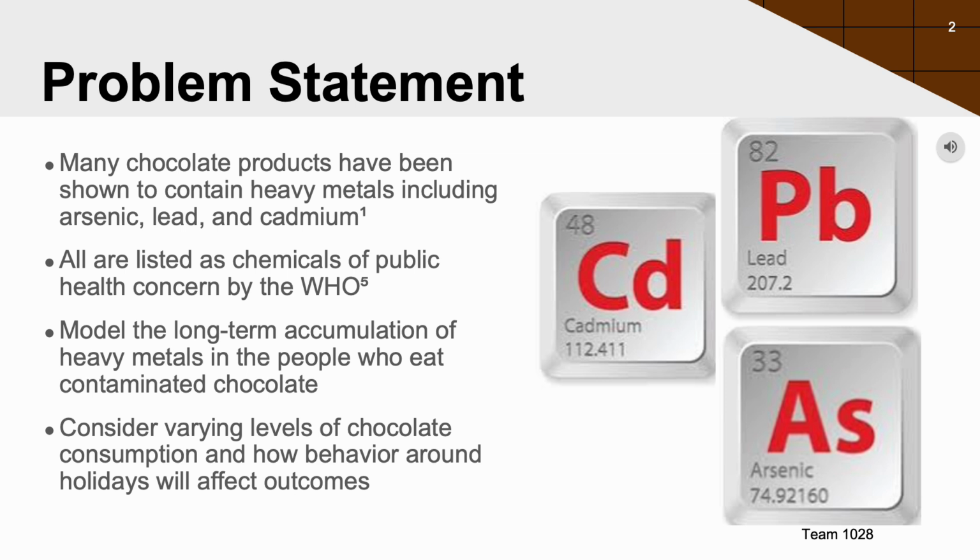Recent studies have shown that many chocolate products contain heavy metals such as lead, cadmium, and arsenic. These heavy metals are part of a list of chemicals the World Health Organization deems as a public concern. This is because the accumulation of these metals in one's body can lead to serious health effects. Our goal is to model the accumulation of these metals in a person that regularly consumes chocolate. We are considering varying levels of chocolate consumption and want to find out if increased chocolate consumption around the holidays has an effect on the accumulation of these heavy metals.